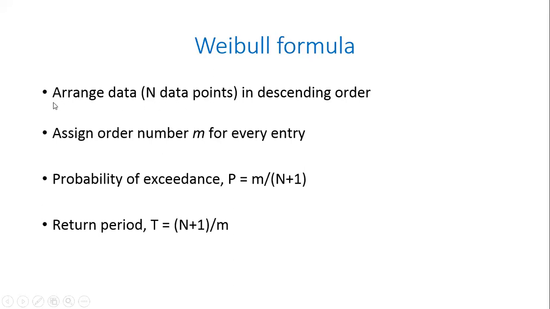The first thing I do is arrange that data in descending order, meaning from the largest to the smallest. Why do we do it in descending order? Because we are interested in probability of exceedance. Most of the time we are interested in probability of exceedance. Why are we interested in probability of exceedance?